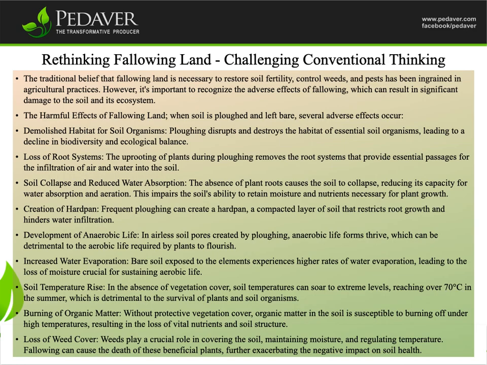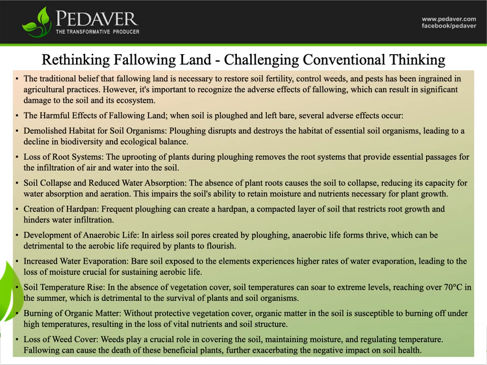Development of anaerobic life. In airless soil pores created by plowing, anaerobic life forms thrive, which can be detrimental to the aerobic life required by plants to flourish. Increased water evaporation. Bare soil exposed to the elements experiences higher rates of water evaporation, leading to the loss of moisture crucial for sustaining aerobic life.